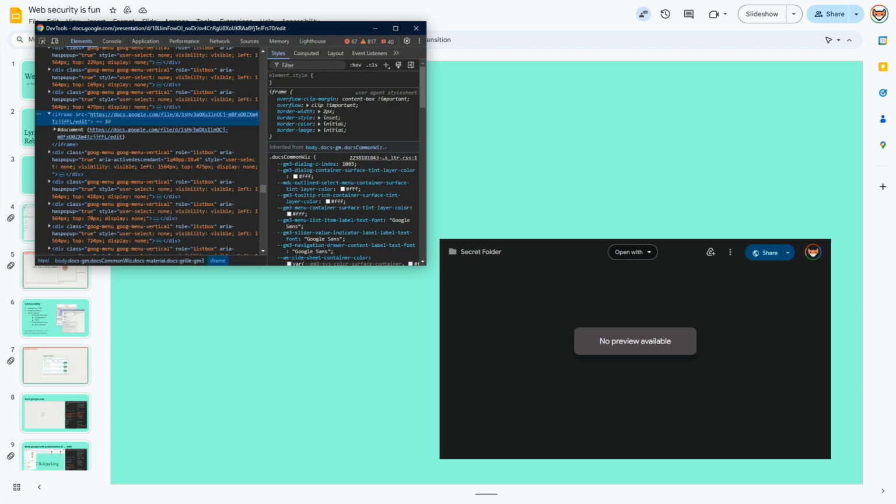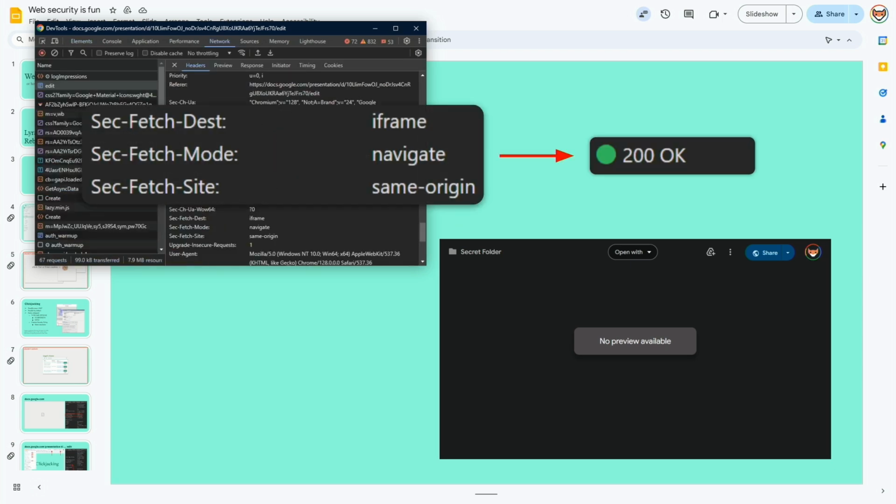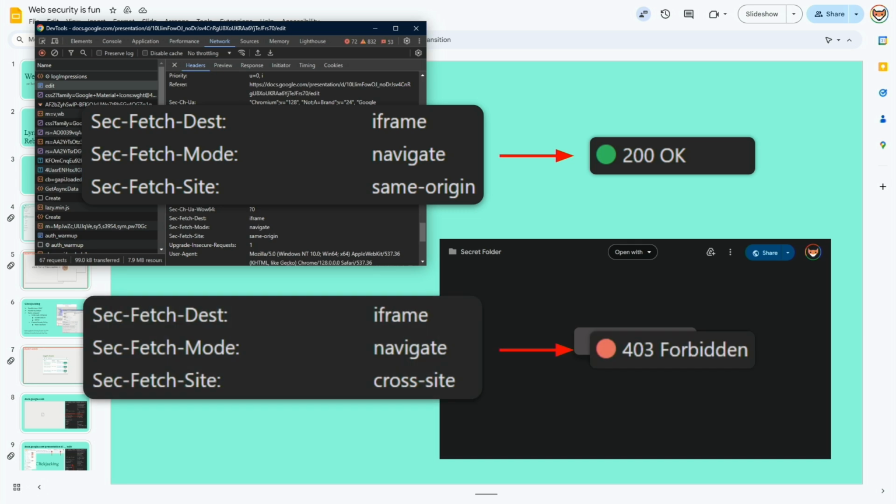Confused, I looked into the network requests, and I noticed that this is the request we send if I do the iframe thing manually with DevTools, and this is the request we send if we use the slide redirect thing. The redirect causes this value here to go to cross-site, and that means that it won't work. So we need to bypass this, but this is such a weird thing to have in the first place. Why is that even a thing on the page?